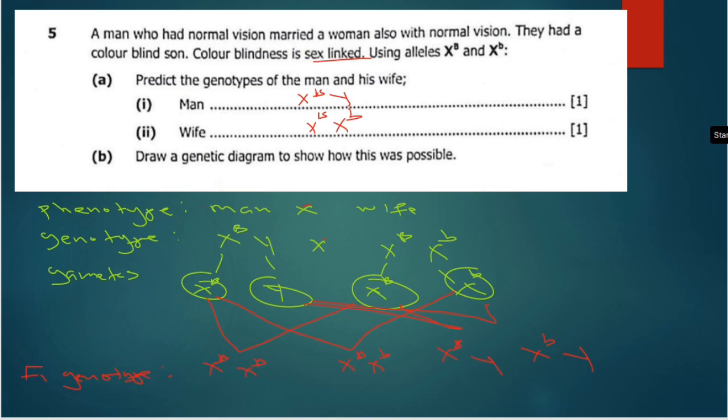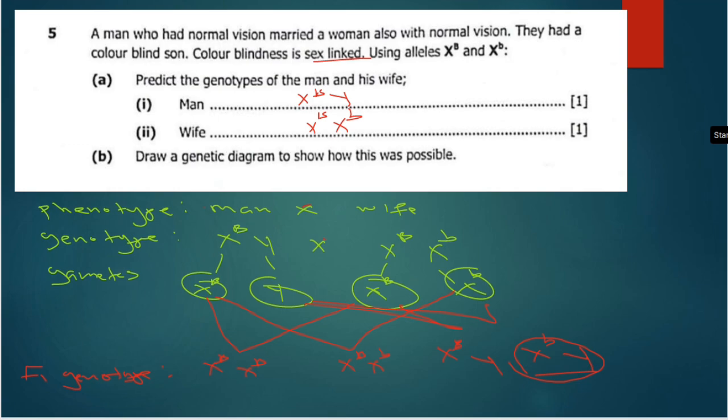On this part, as you can see, a male can be a carrier. So on this genetic diagram we have one offspring who is male, who has a recessive allele.